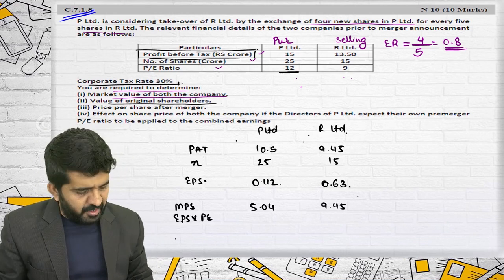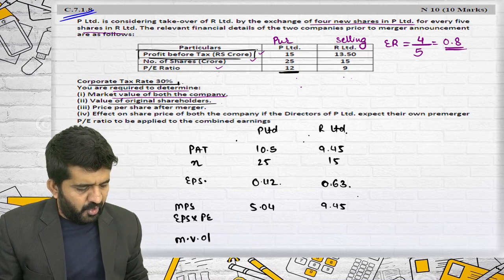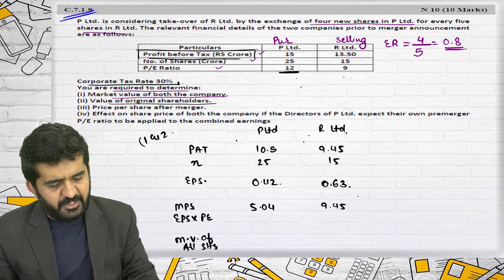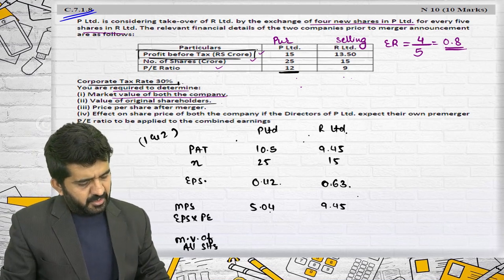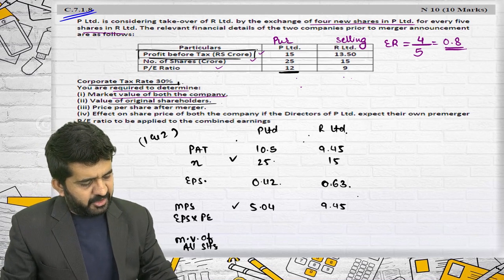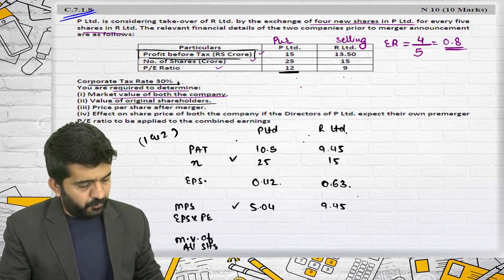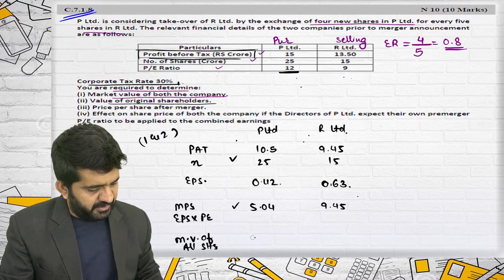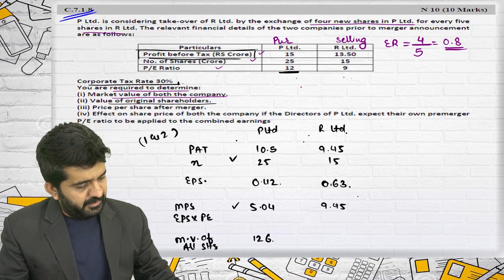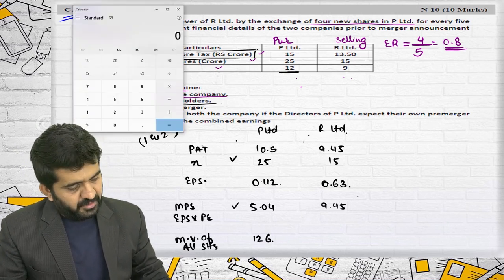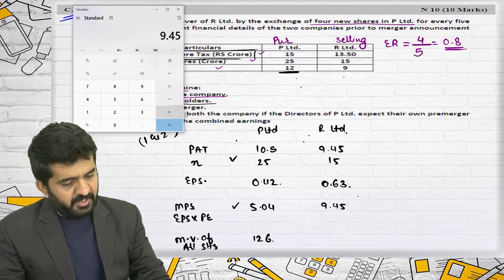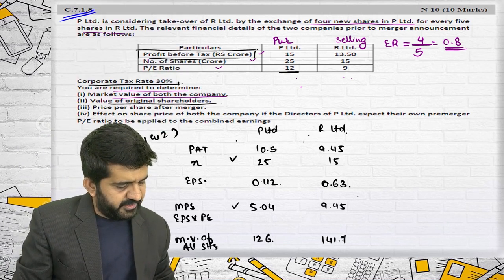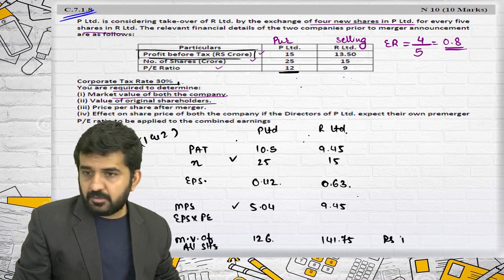And what is the market value of all the shareholders? This is answer number 1 and 2 both. Alright. It is MPS multiplied by N. This is 25 crore. This is just 5.04. 25 into 5.04 is 126. And this is 9.45 multiplied by 15 crore. It is 141.75. These are rupees in crores.